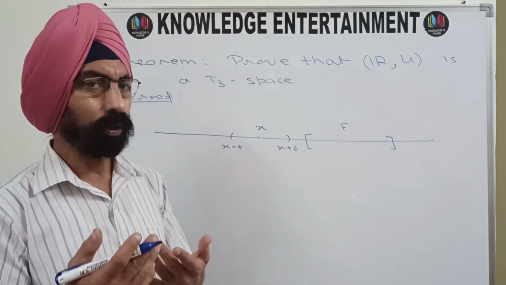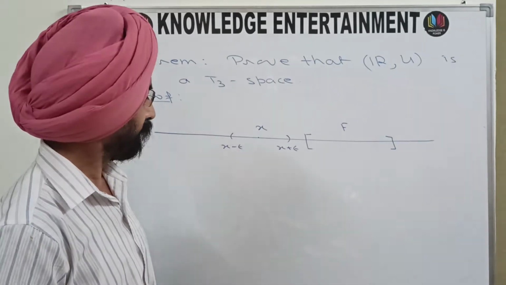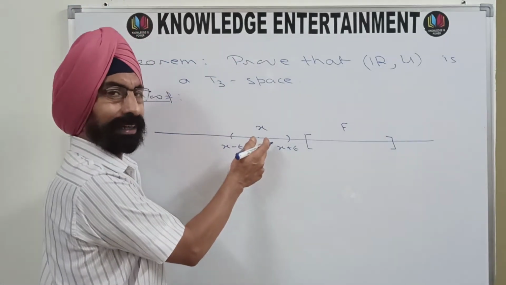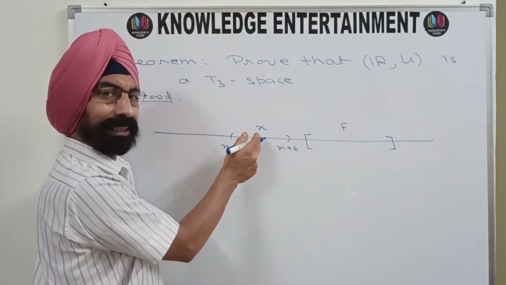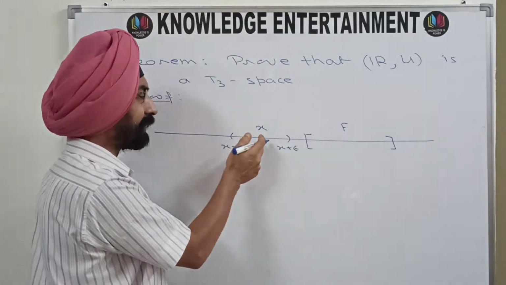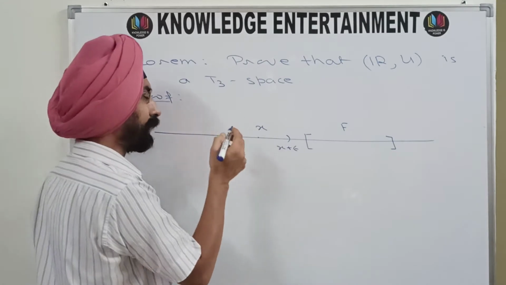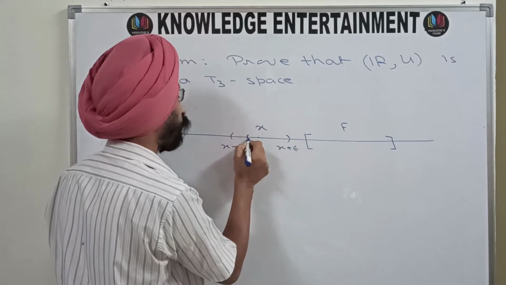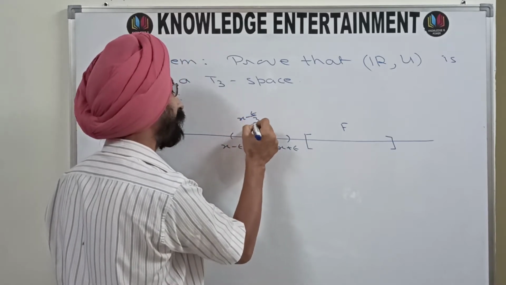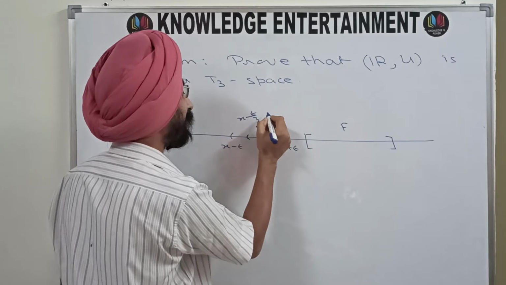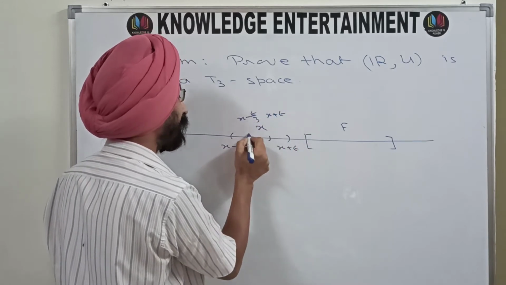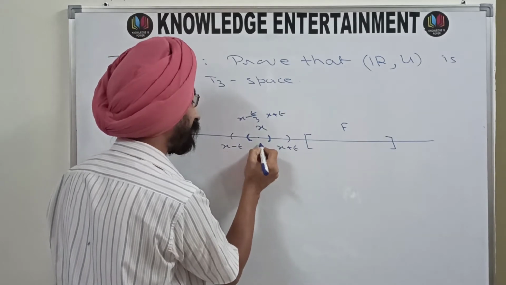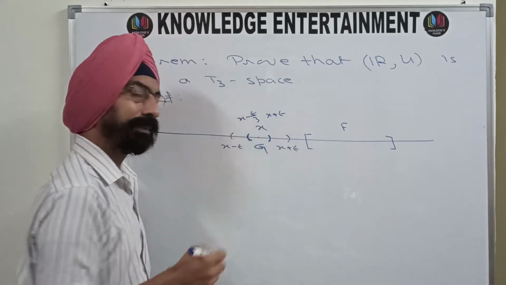Now we will proceed further. How to move on to the final step. So what we will take, I'll take one open interval with center at the point X and radius, or you can say distance from the center point of both sides, as epsilon by 3. So this point is X minus epsilon by 3, and here I will take X plus epsilon by 3, and this open interval, I will name it as G.